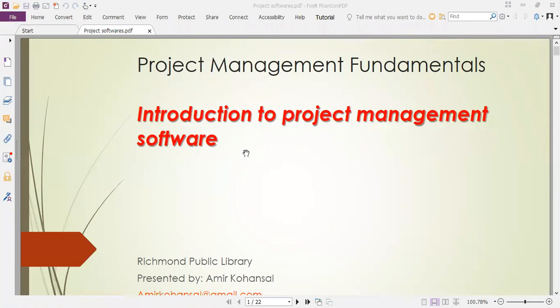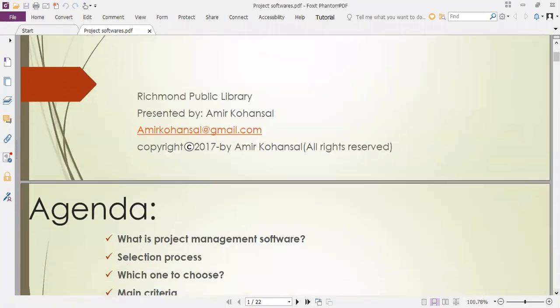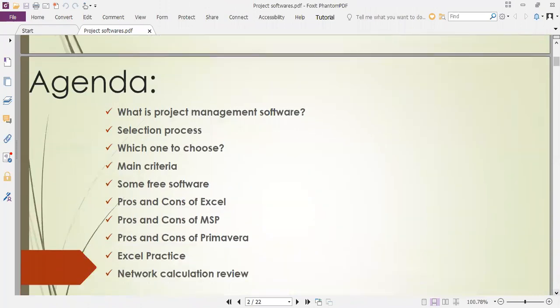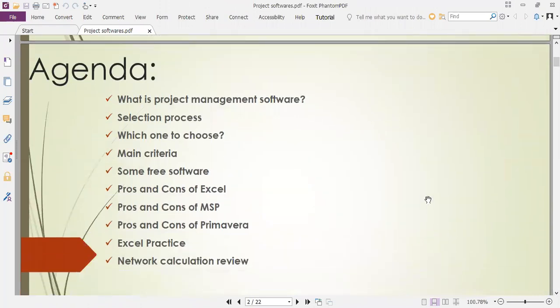So what are the things there? Today we are going to take a look at this. So whatever is in the PPTs that are shared with you right now: what is project management software, the definition of software and all these things, the selection process, for which project which software should be selected, which one should we choose, and what are the main criteria.